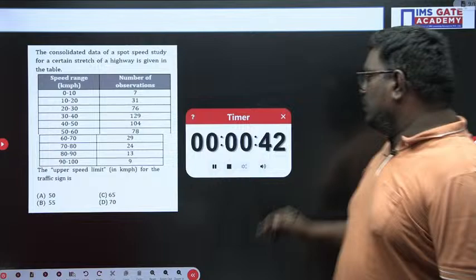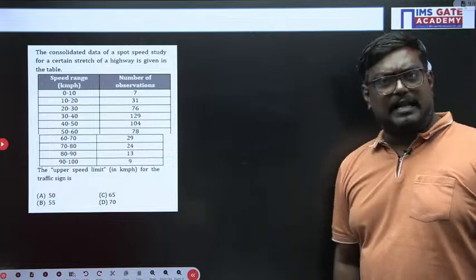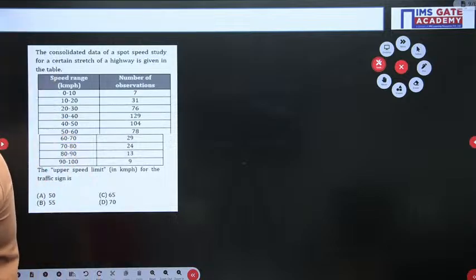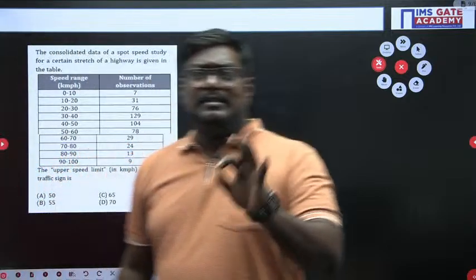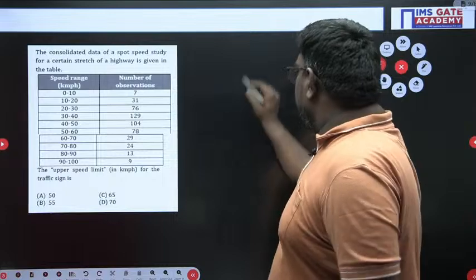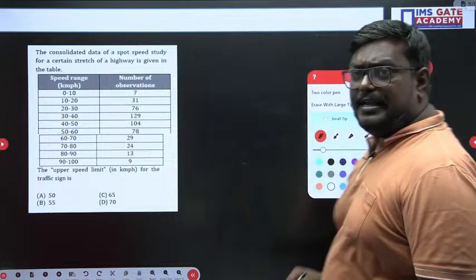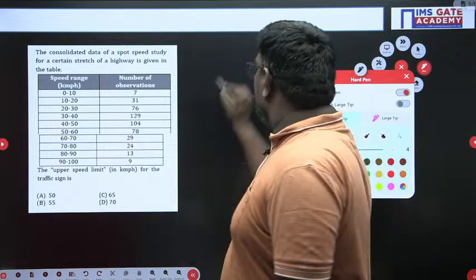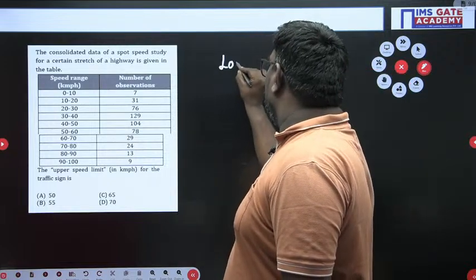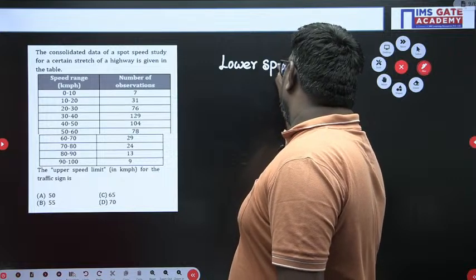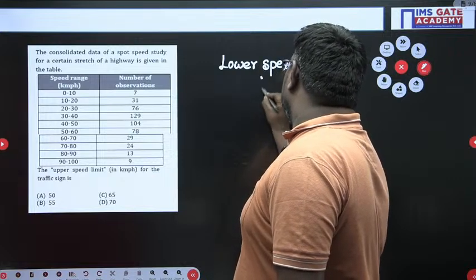So my dear students, whenever these kind of questions are asked, you should be careful. When they ask you the lower speed limit, you have to find out the 15th percentile.